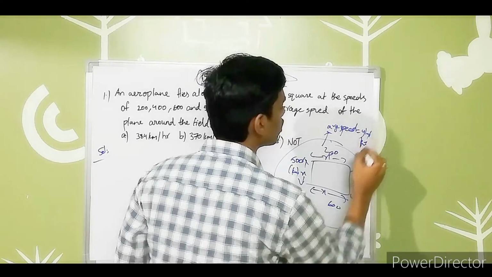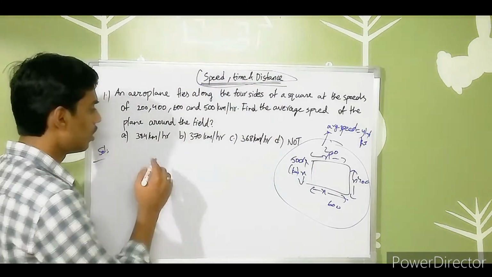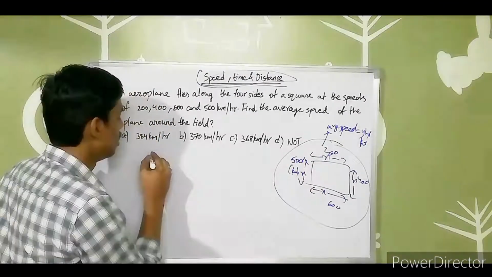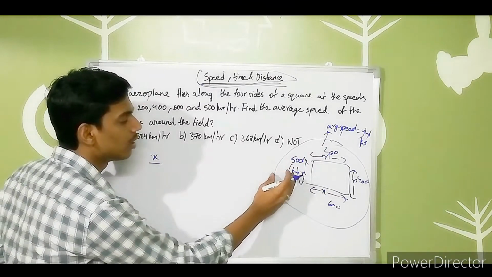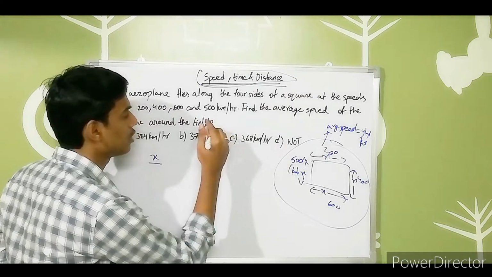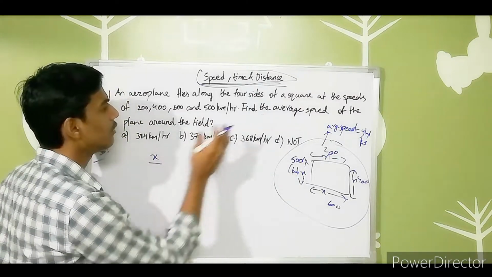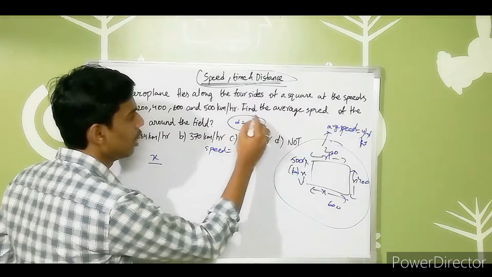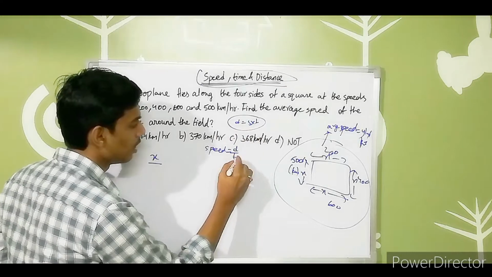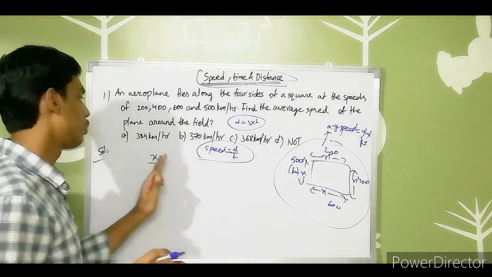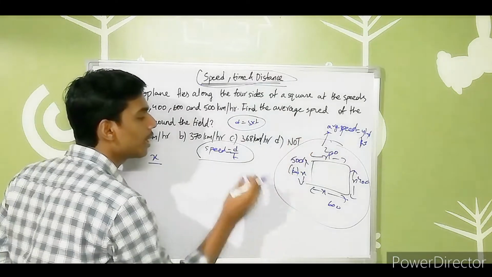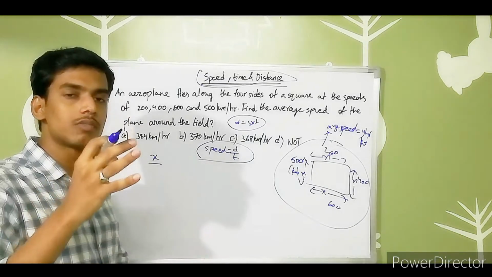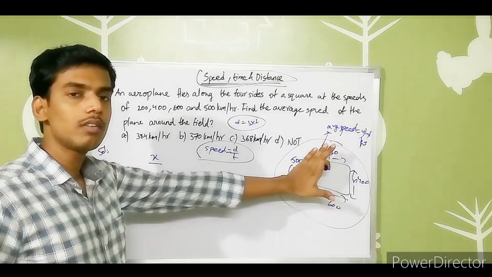So let's look into the solution. As we assumed, the distance of each side of the square is x kilometers, and they gave the corresponding speeds for each side. As we know from the basic formula, distance equals speed into time, so I can write speed equals distance by time. I am applying it for each side and finally equating it to the total distance and total average speed of the square.